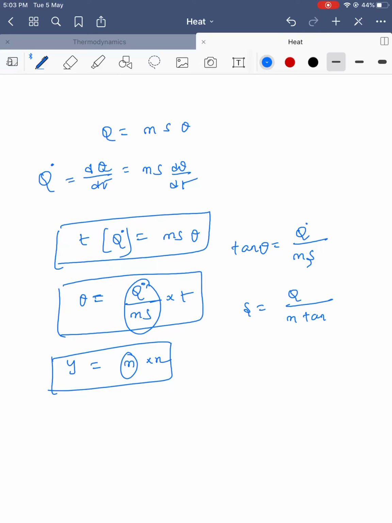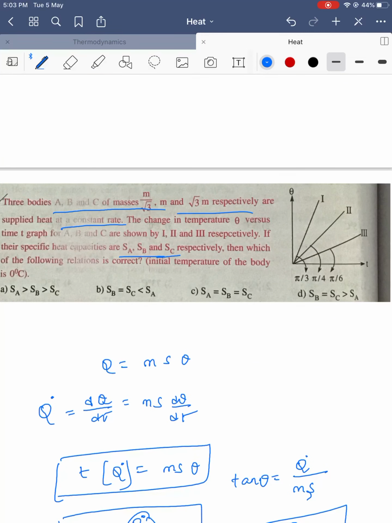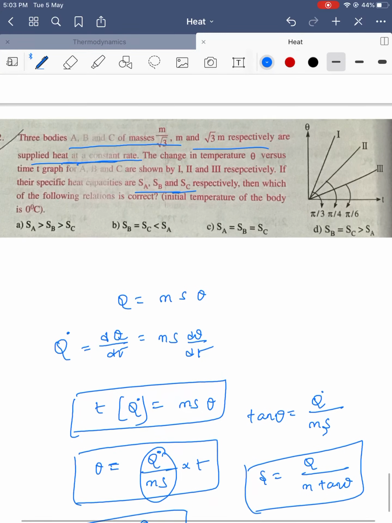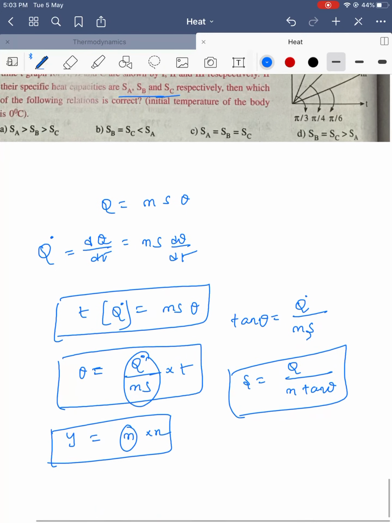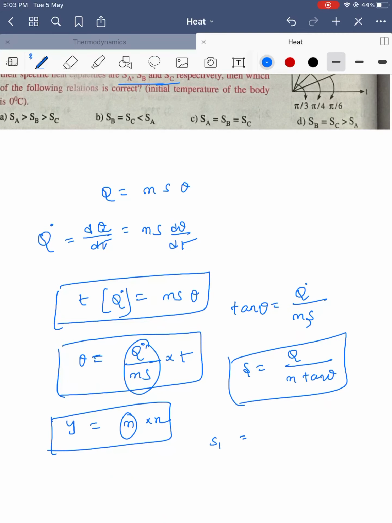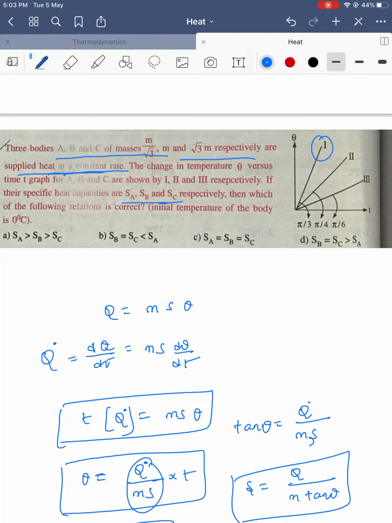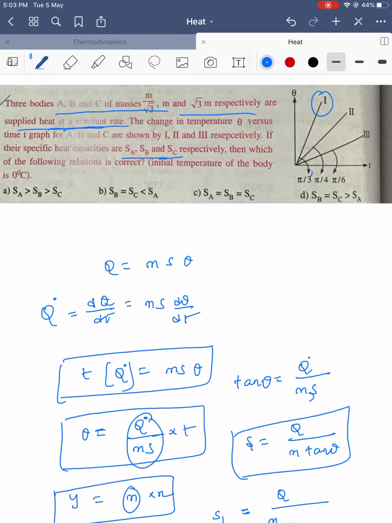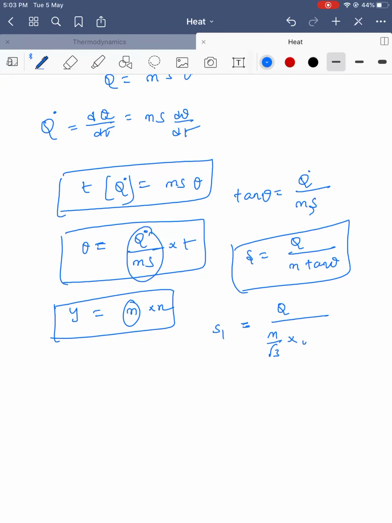For each one, he has supplied heat at a constant rate, but he has given different values. For the first one, S1 is equal to Q by the mass. The mass in the first graph is m by root 3, and tan pi by 3, tan 60, is root 3.